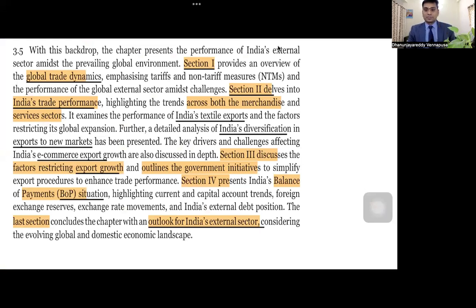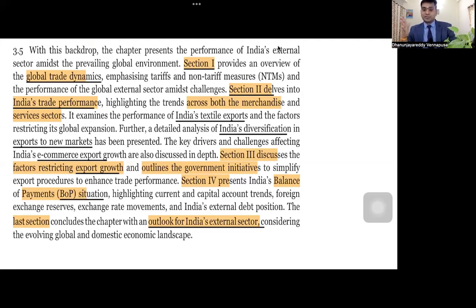So section 2 discusses India's trade performance, and they are focusing on textile exports, India's trade diversification to new markets, and how e-commerce business is performing in the country. And section 3 discusses the export growth potential of India and what are the factors that are restricting, and what policies the government of India has taken in order to improve this mechanism.